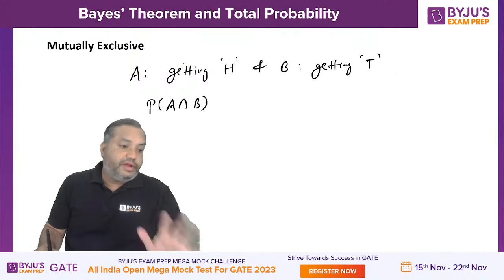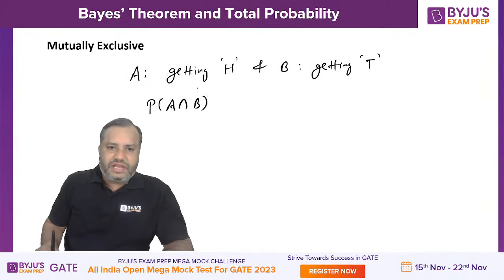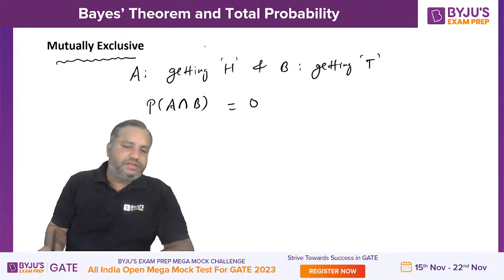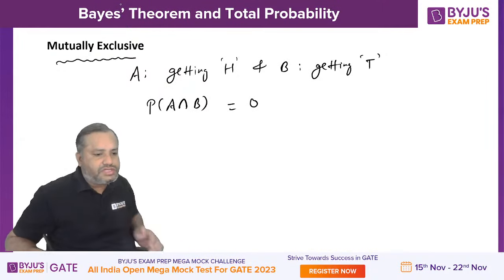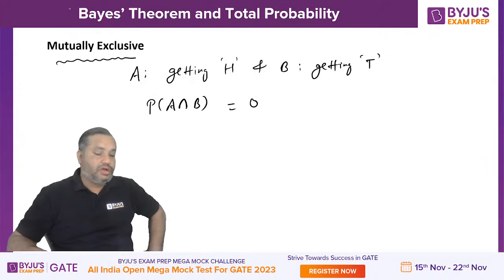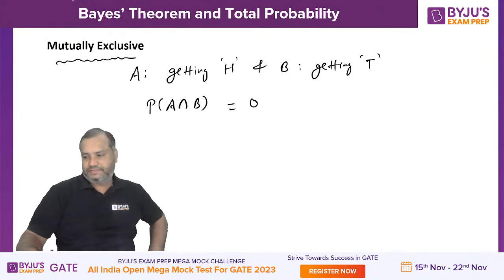No. So this is an impossible event, so its probability will be 0. Whenever you have mutually exclusive events, when event A occurs, B will not occur, and when event B occurs, A will not occur. So joint probability of A and B will be 0 in this case.